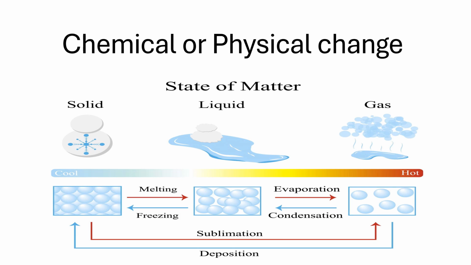So here we have chemical or physical change. That's quite a basic concept. Now, physical change you can reverse. In the picture here we've got solid, liquid and gas. We use water as an example. The solid of water is ice, the liquid of water is water, and the gas of water is steam.